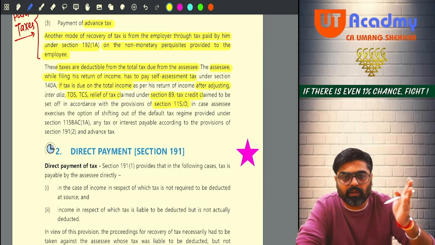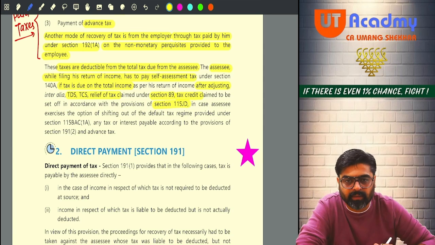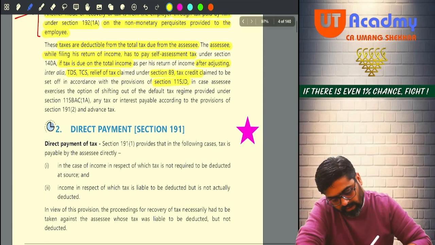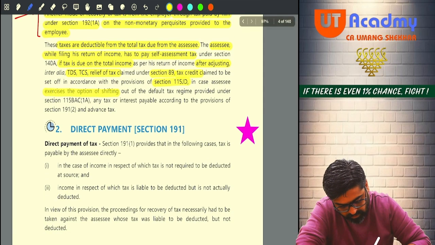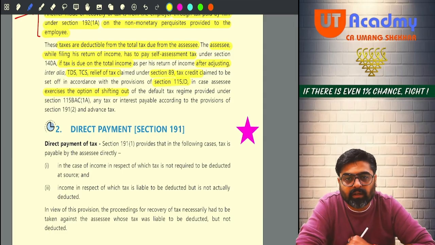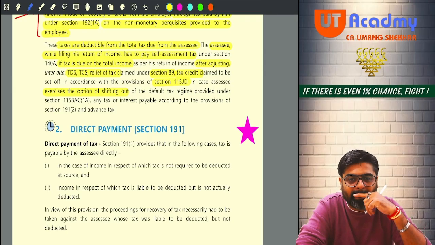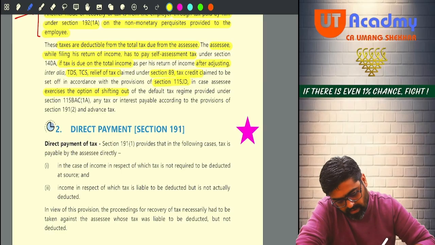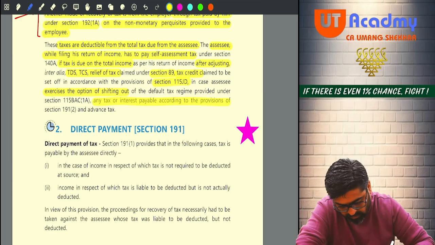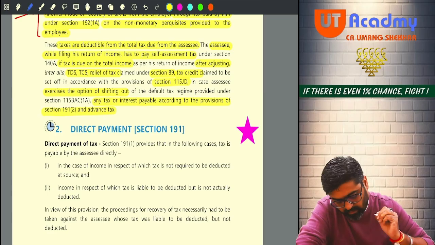We used to reduce all these amounts, no, to calculate the self-assessment tax. Yes or no? In case the assessee exercises the option of shifting out. But if he does not exercise the option of shifting out, meaning that he remains in 115BAC, then that AMT credit is not allowed. Okay. Then any tax or interest payable according to the provisions of section 191(2) and advance tax.